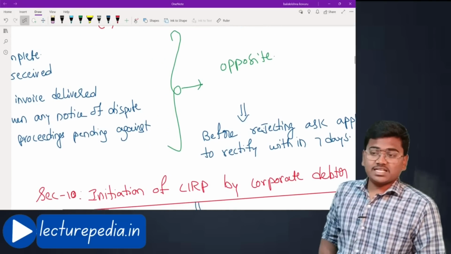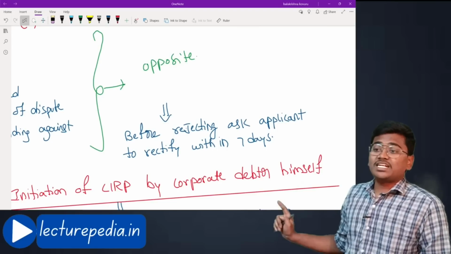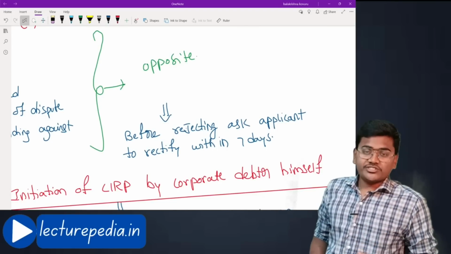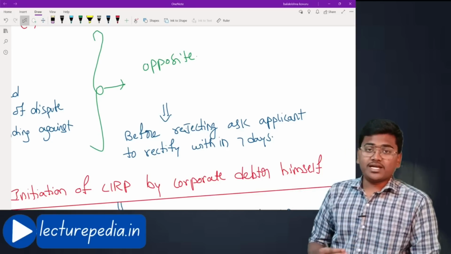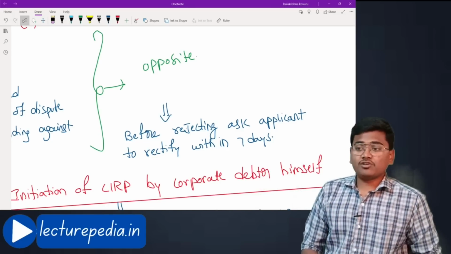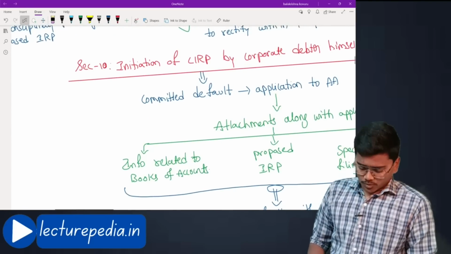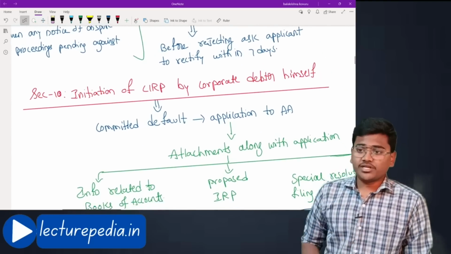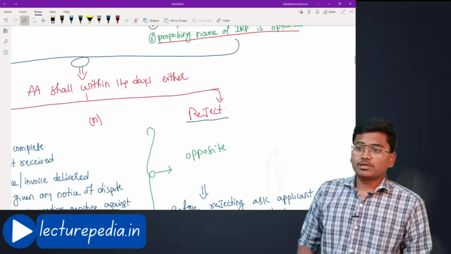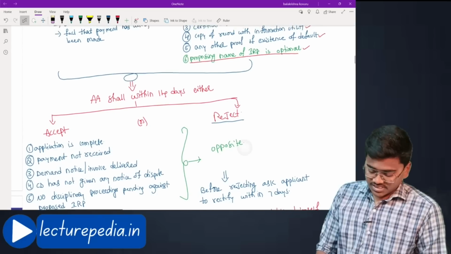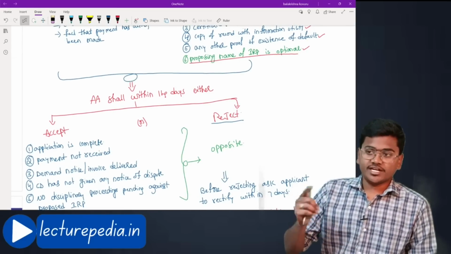Now, before rejecting the application, the adjudicating authority should ask the applicant to rectify within 7 days. Before rejecting the application, the adjudicating authority should give a chance to the applicant to rectify his application within a period of 7 days. Hope that is fine. Next, once the adjudicating authority accepts the application, the CIRP process will begin. This is section 8 and section 9, which deal with application by operational creditor.